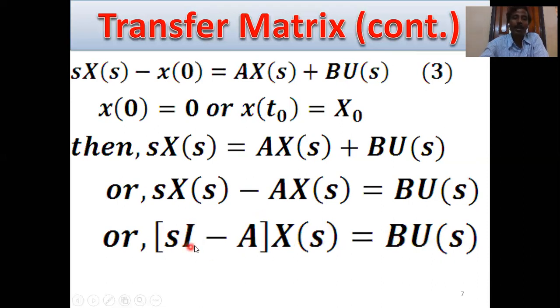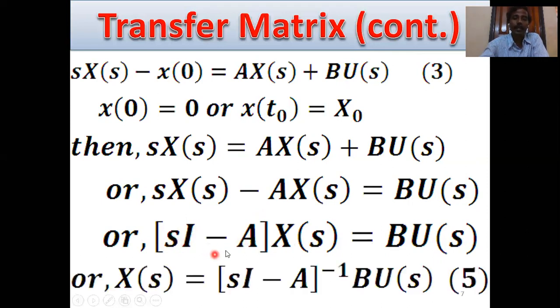sI, where I is the identity matrix, because A is also a matrix. That's why sI is also a matrix of the same dimension. Then X of s equals (sI minus A) whole inverse B into U of s. This is equation number 5. (sI minus A) whole inverse is called the resolvent matrix. This is also called phi of s. Phi of s equals (sI minus A) whole inverse.